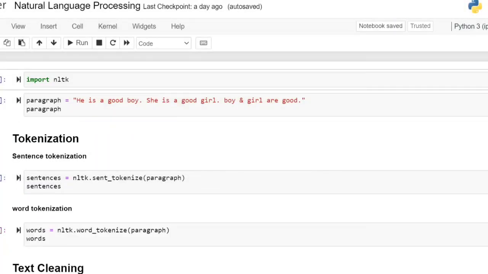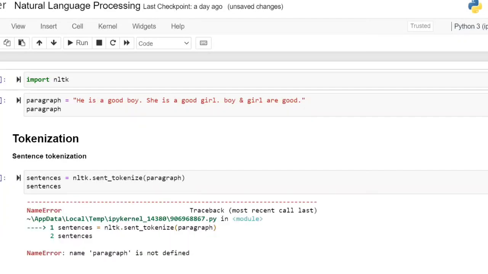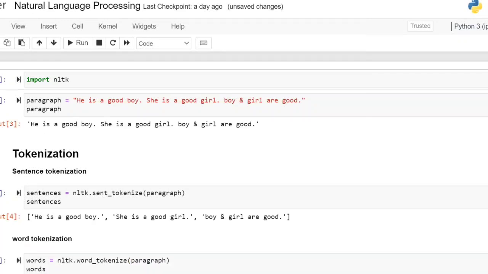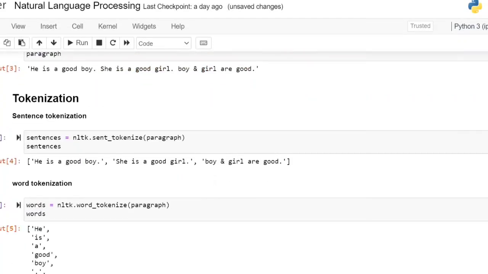Okay. First, let us do once again the text cleaning part. The first step is to import NLTK. After that, you are going to do the word tokenization or sentence tokenization. So for that, first we have to execute the paragraph, and this is going to do the sentence tokenization followed by word tokenization. Tokenization means breaking into the words.